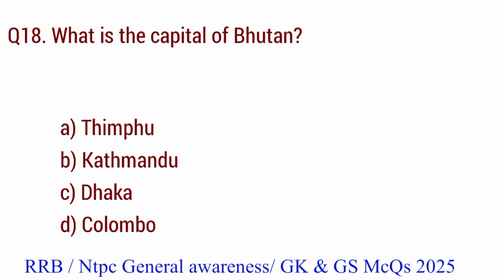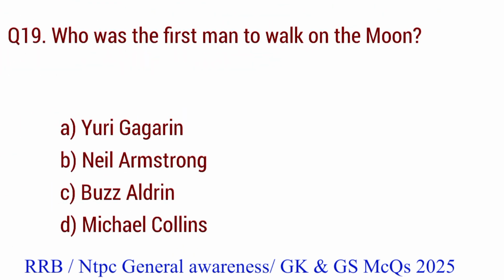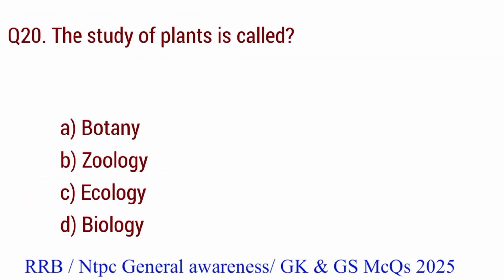Question number 18. What is the capital of Bhutan? The right answer is option A. Thimphu. Question number 19. Who was the first man to walk on the moon? The right answer is option B. Neil Armstrong. Question number 20. The study of plant is called.